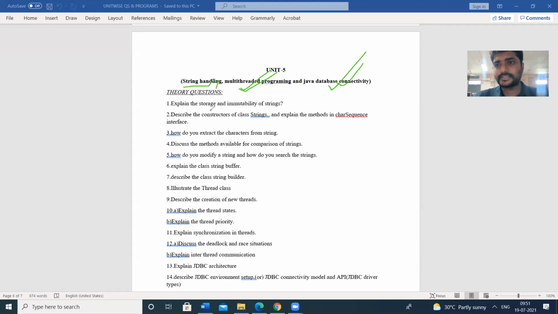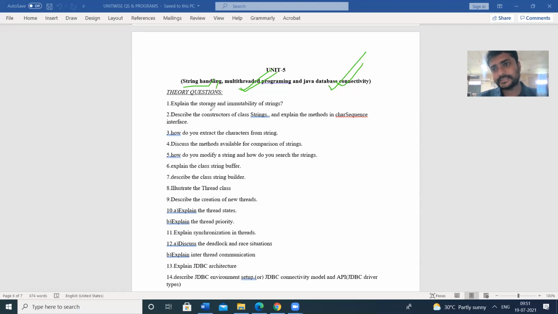That means we don't have a string data type. In the data types, we have int, float, char, double. We have only the char data type; we don't have a string data type. The string data type can be implemented through the String class, StringBuffer class, and StringBuilder class.